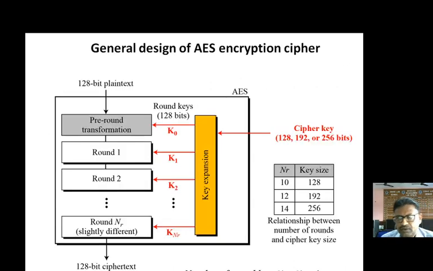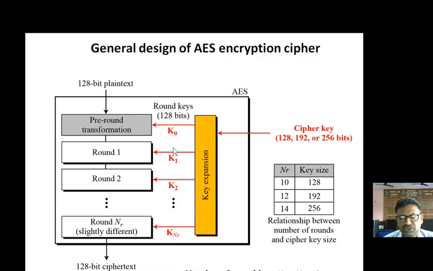This is the general design of the AES encryption cipher, in which a 128-bit plaintext has been selected to be encrypted. And the number of keys which are being used depends upon the rounds. If there are 10 rounds, we are using 128. This has been already explained. So in this general description, you can see the 128-bit plain text. Now, for the 128-bit plain text, first of all, we are going to do the pre-round transformation. For the pre-round transformation, we will be using a round key, and that round key is of 128-bit. Meaning thereby, the 128-bit plain text is transformed with the help of a 128-bit key.